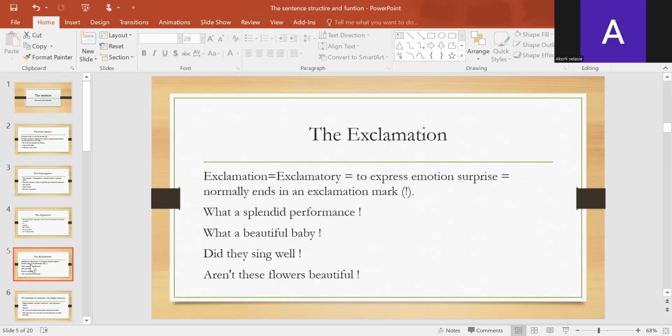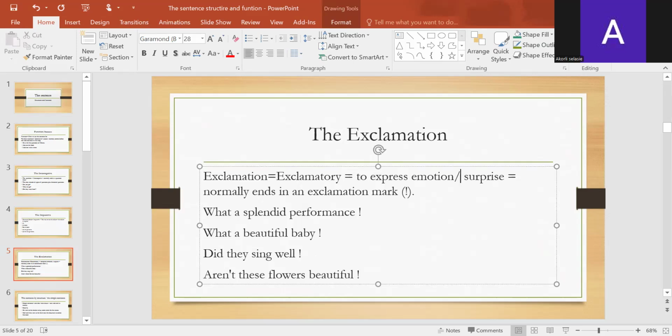Exclamation expresses emotion or surprise. The technical term is exclamatory. If you have declarative, interrogative, imperative, then the corresponding term for this one is exclamatory. It expresses emotion or surprise, and normally ends with an exclamation mark.